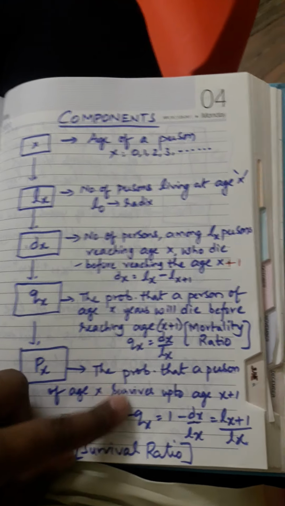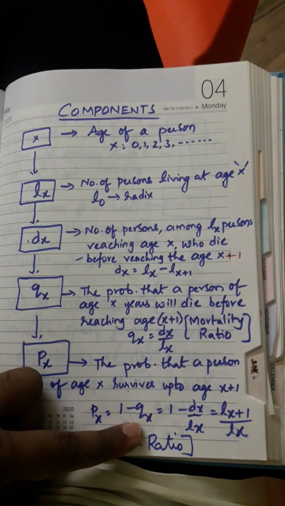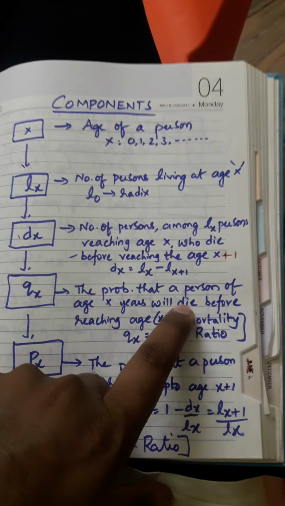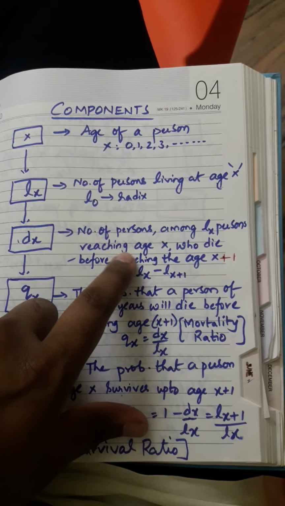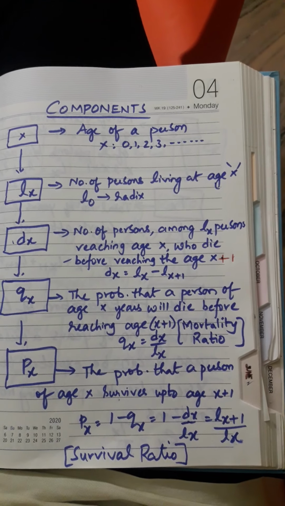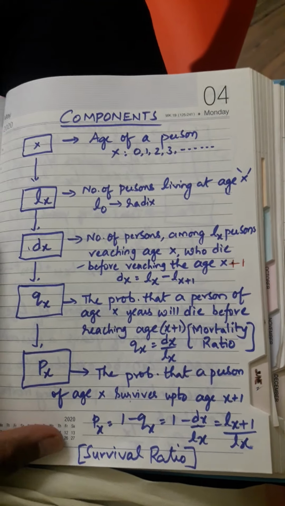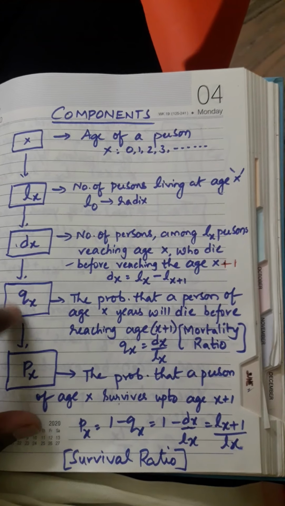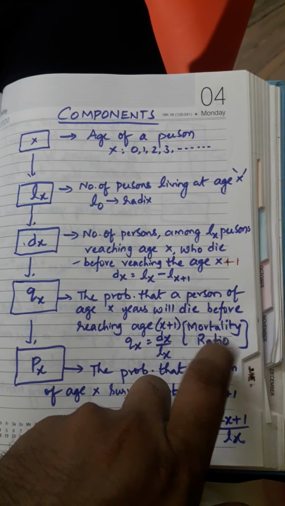Next one is qx. The probability that a person of age x years will die before reaching age x plus 1. See, dx what you have taken? Among lx people, how many persons are dying before reaching next age x plus 1? What is the probability of dying? I am calculating in the name of qx. We can say it as a mortality ratio, right?